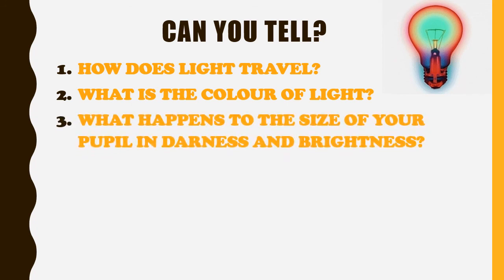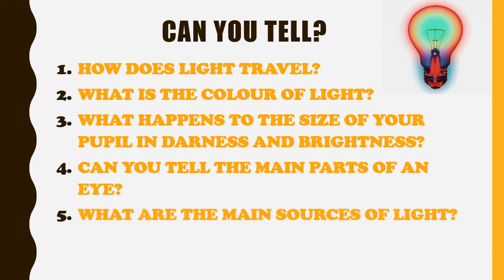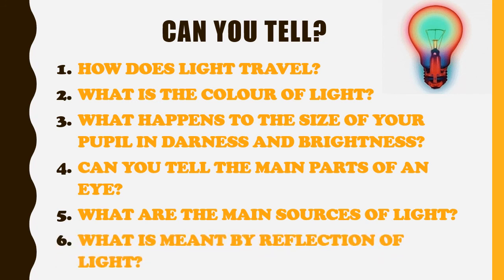What happens to the size of your pupil in the darkness and brightness? Can you tell the main parts of an eye? What are the main sources of light? What is meant by reflection of light?